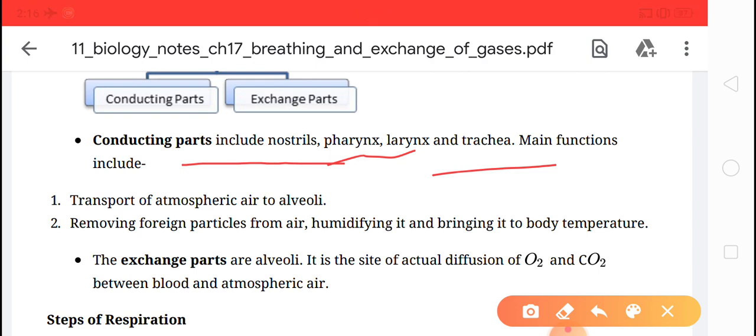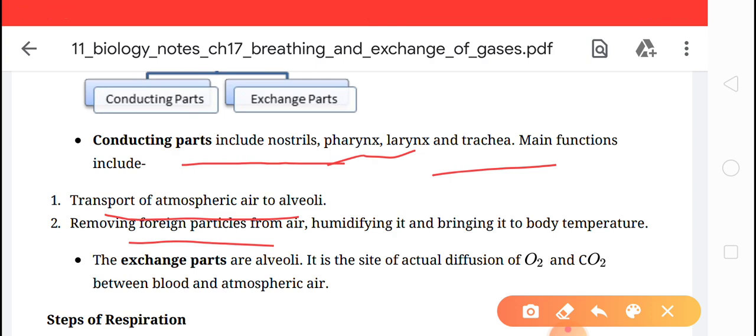The function of the conducting parts is to transport atmospheric air to the alveoli. Second, it also removes foreign particles from the air, humidifies it and brings it to body temperature. Okay, so very simple, very easy. Transport of atmospheric air to the alveoli and cleaning of the foreign particles is the function of the conducting part.